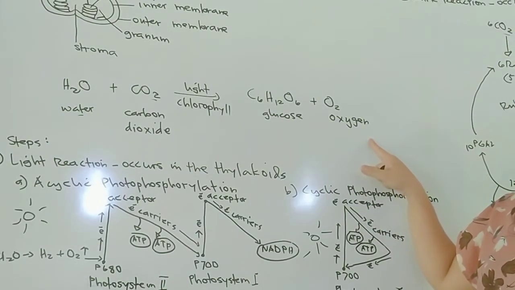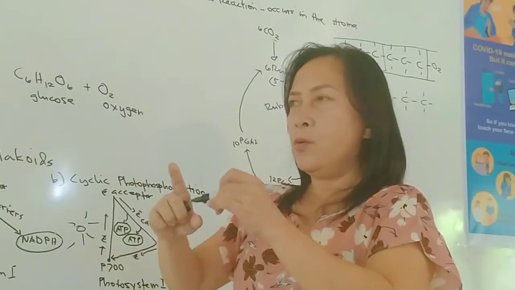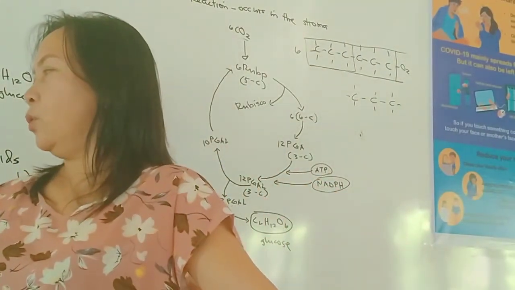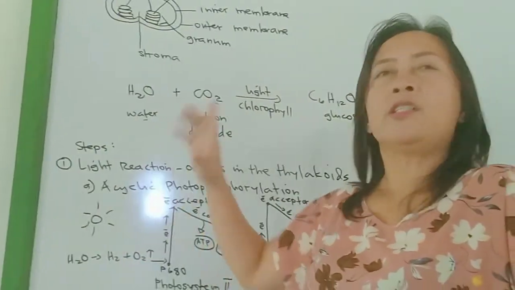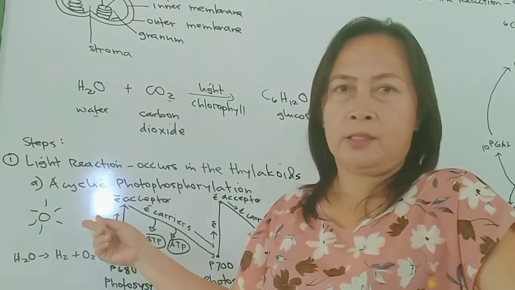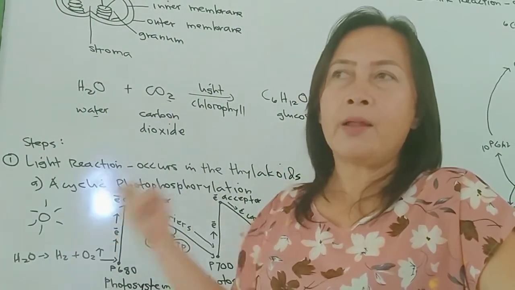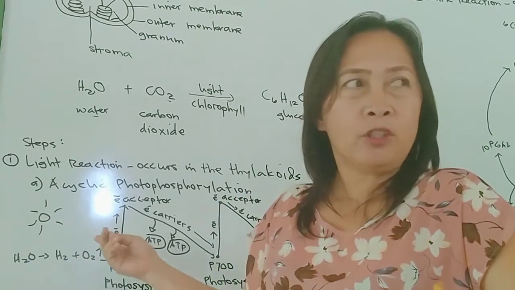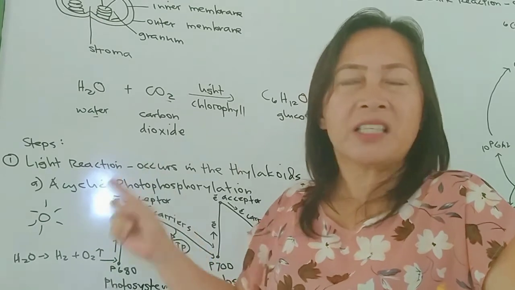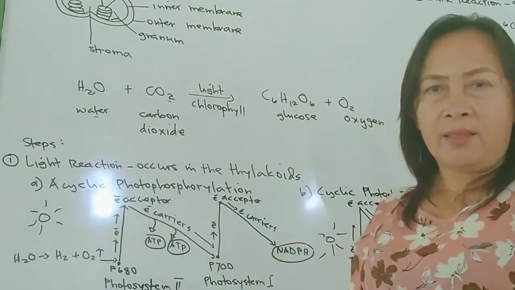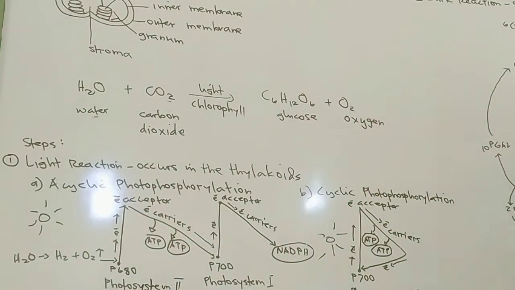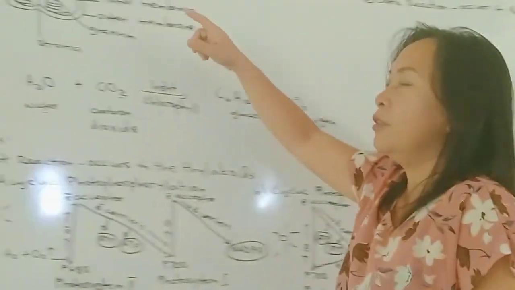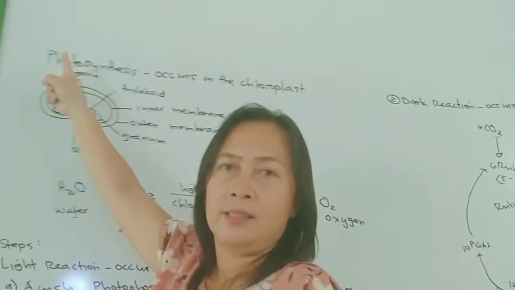So class, you know what? The ultimate source of energy is the sun. But this energy cannot be obtained by organisms. You cannot use this right away. So there is a need of converting this into chemical energy in the form of glucose through the process of photosynthesis.